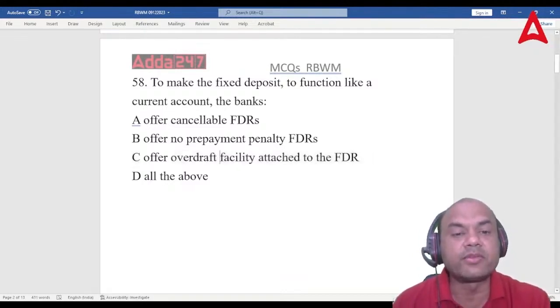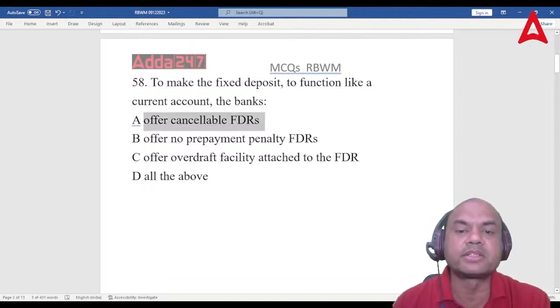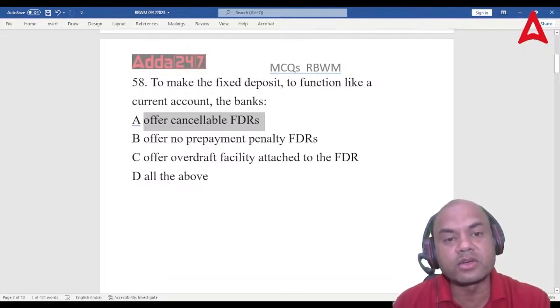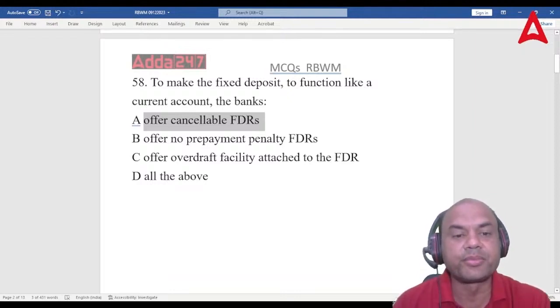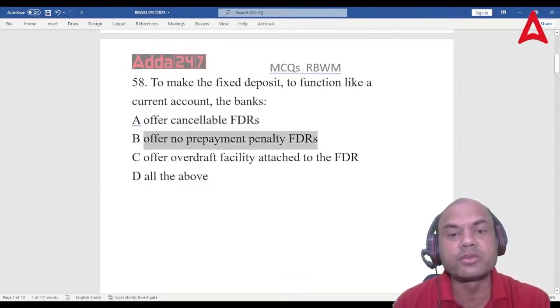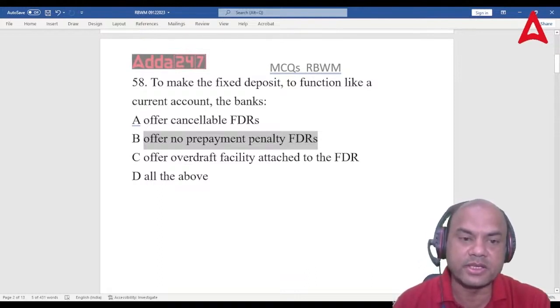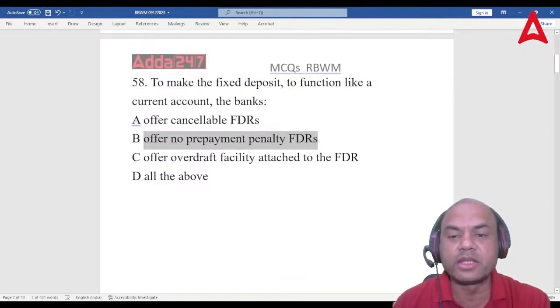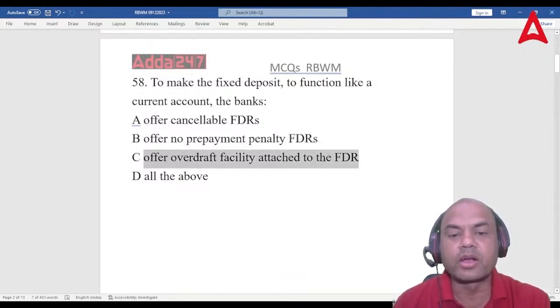Offer cancelable FDR, this is not the answer. Why? Because if I cancel this FDR, what happens? FD won't remain at all. We want the FD also and the OD also to remain. To offer no prepayment penalty, FDRs means what? Again, I am telling that customer to cancel that FD. So A and B cannot be the answers. Answer will be C only. Offer overdraft facility on the FDR. That is the answer.